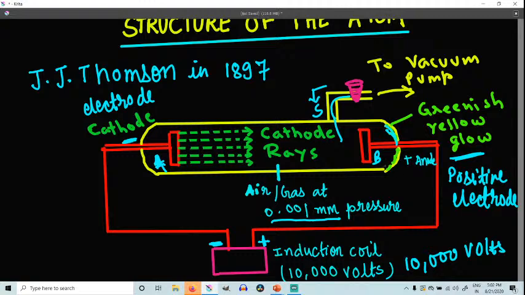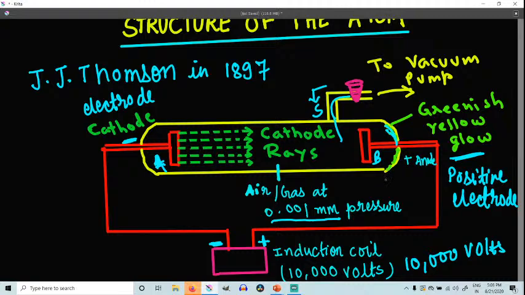That's why the glow was seen at the back of the anode. Why was the glow produced at the back of the anode? This proves that these rays were traveling from cathode towards anode, the positive electrode.